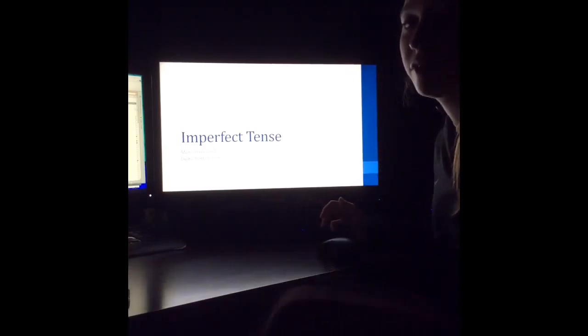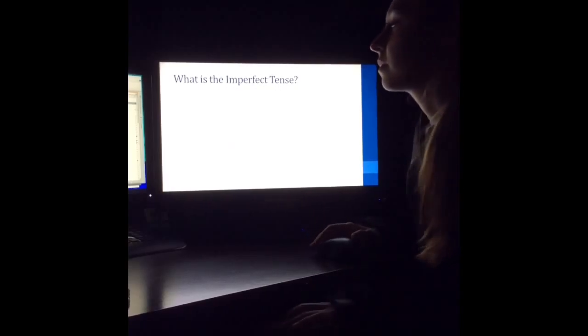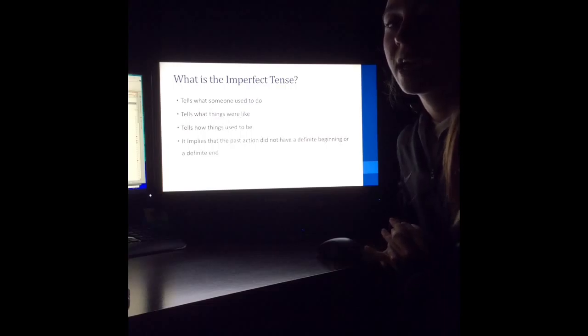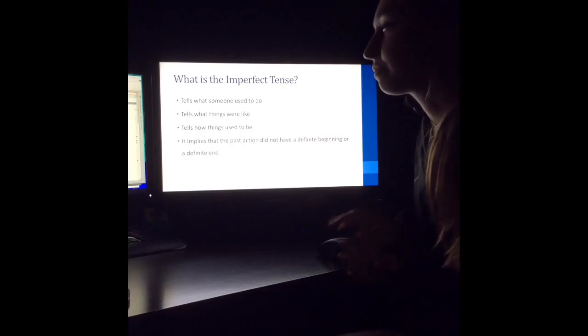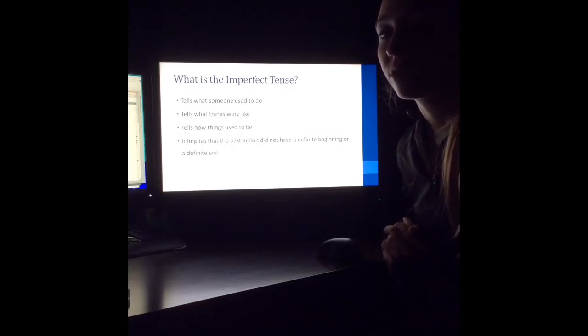I will be teaching the imperfect tense. So what is the imperfect tense? The imperfect tense tells what someone used to do, tells what things were like, and tells how things used to be. It also implies that a past action did not have a definite beginning or a definite end.